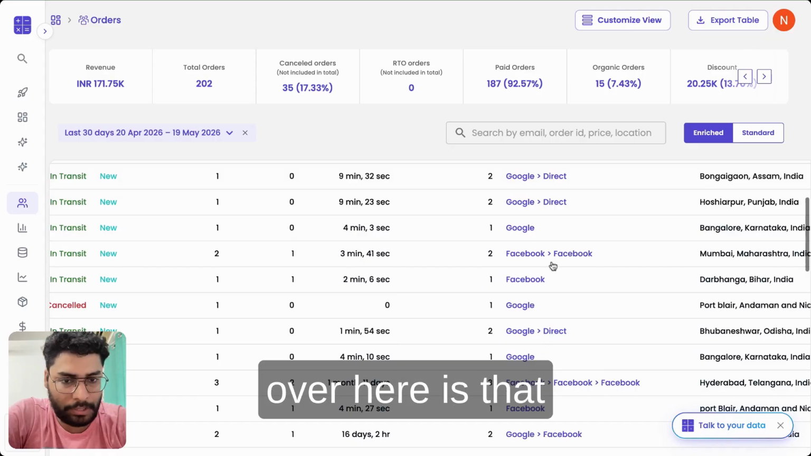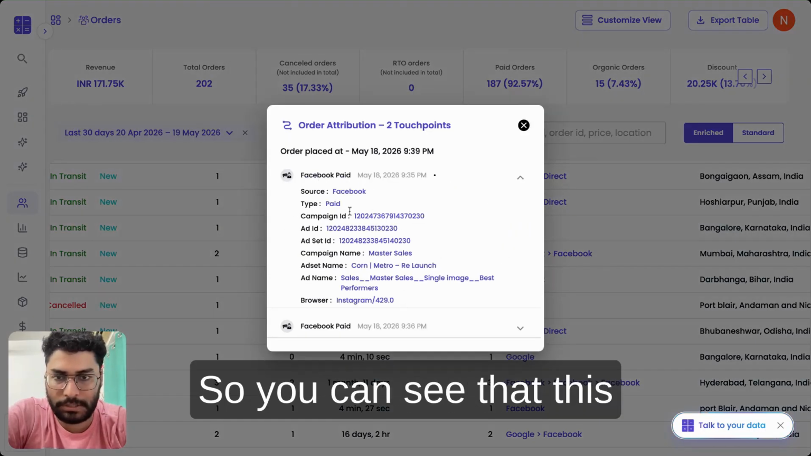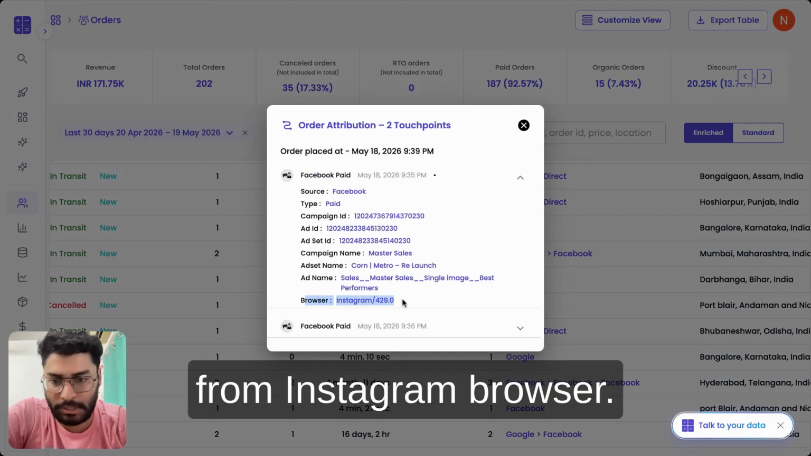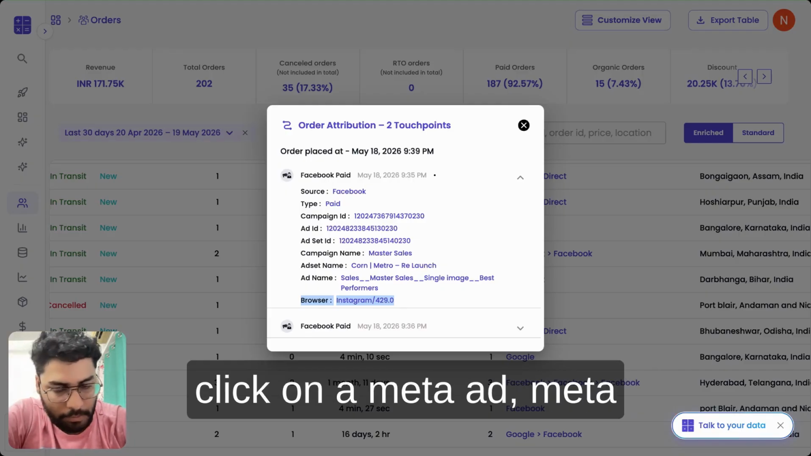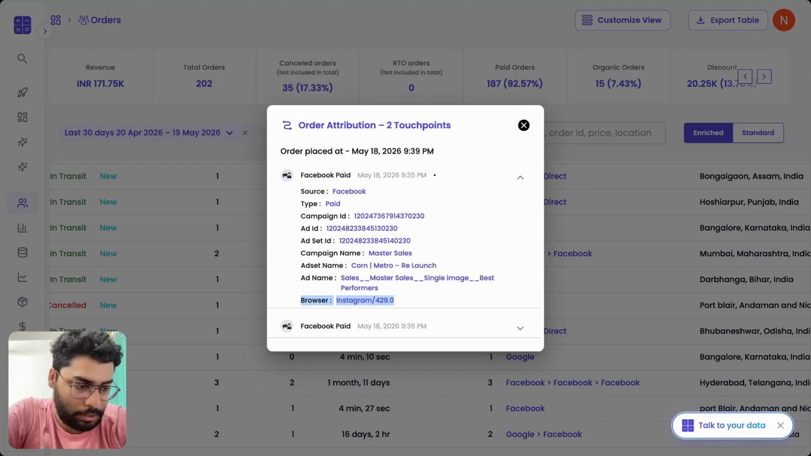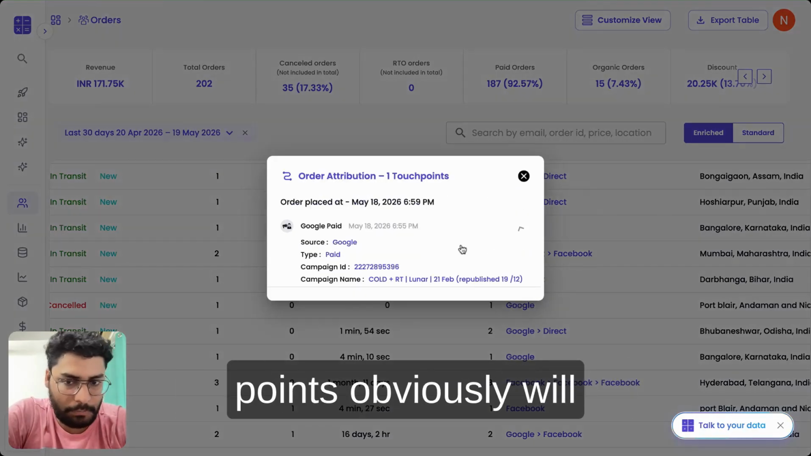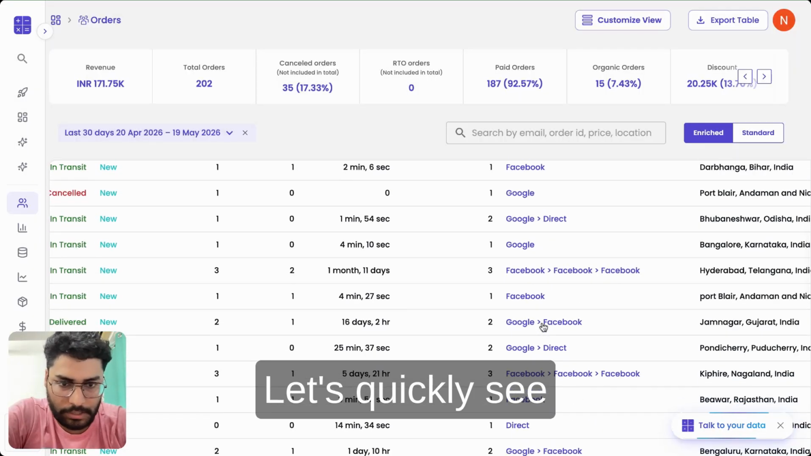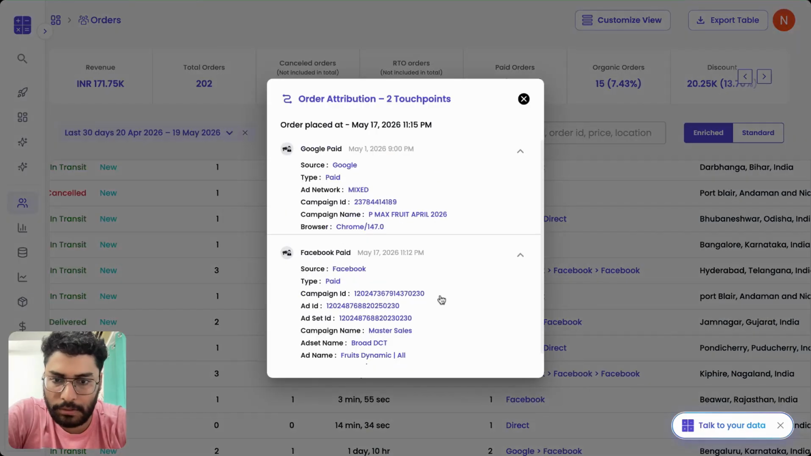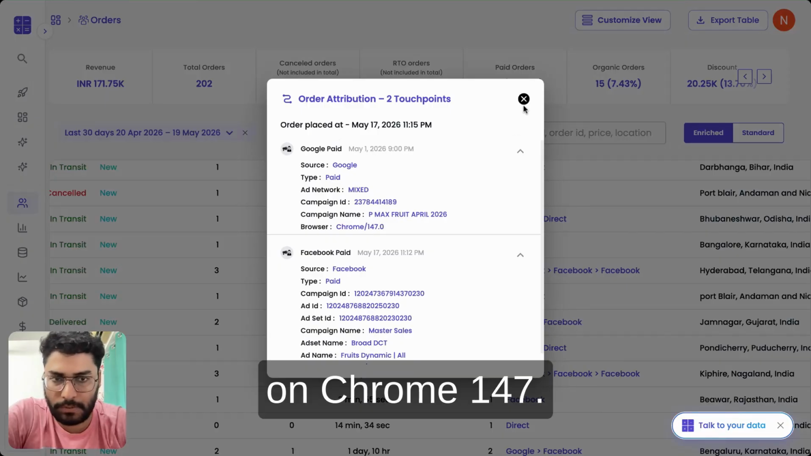Now, one thing to note over here is that most Facebook touch points originate from Instagram. So you can see that this one is originating from Instagram browser. That's because anytime you click on a Meta ad, Meta will open that ad within their own in-app browser. On the other hand, most Google touchpoints or organic touchpoints obviously will originate on the phone's native browser. Let's quickly see an example of that. So you can see here that Google's originating on Chrome 147.